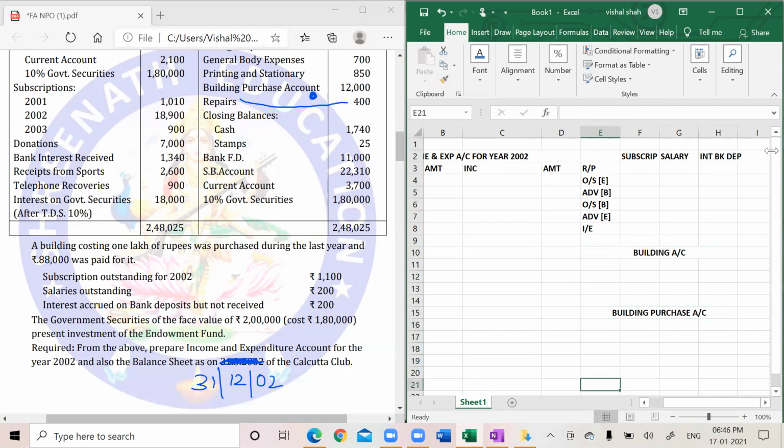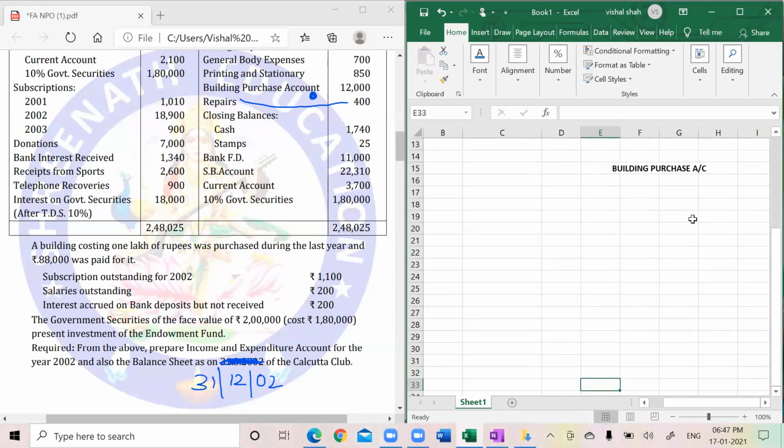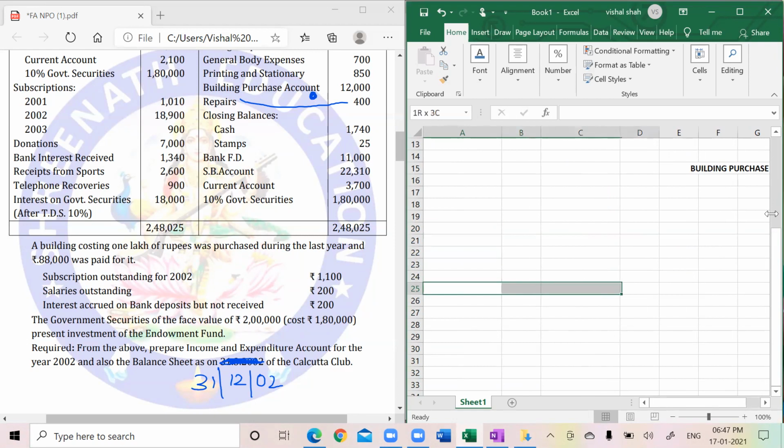I also need opening balance sheet. Or let me keep this as fair, so balance sheet as on 31st December 2002.